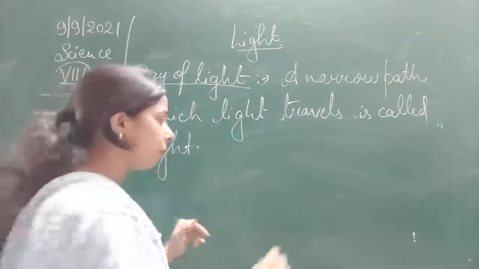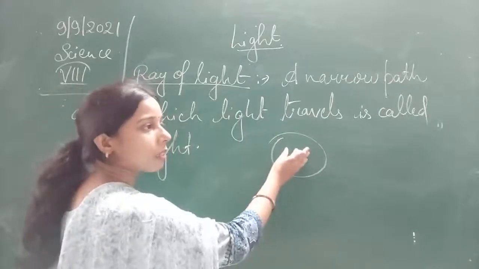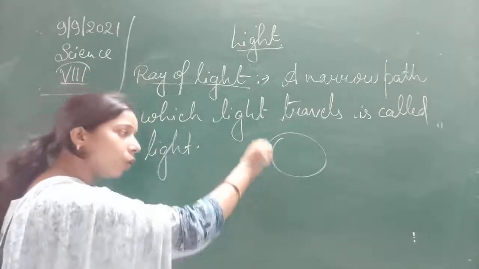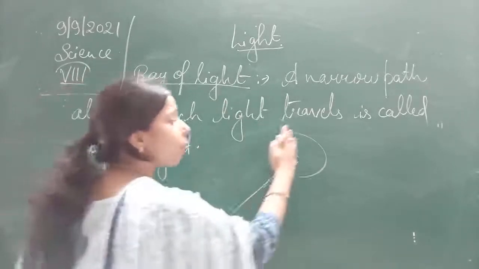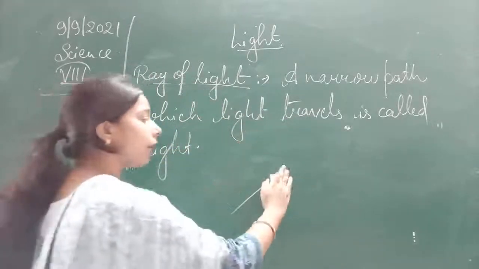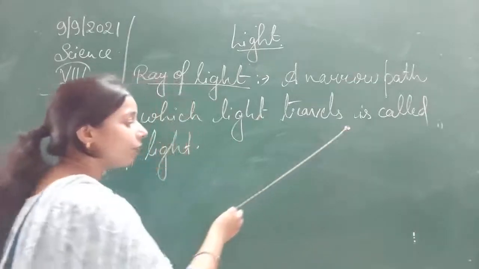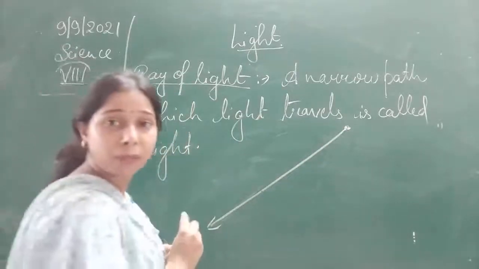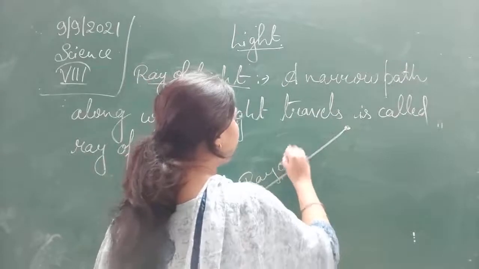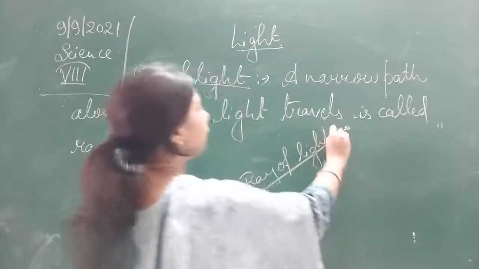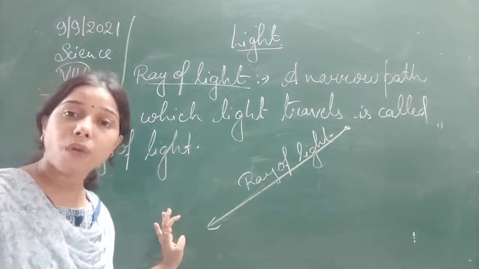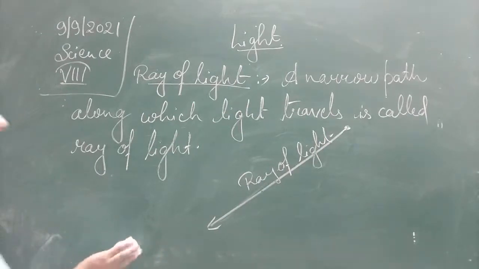It means a fine beam. Suppose the sun is there, of course in the sun there is no possibility that only one ray will come out of it. So if it is a point source, very far away from the earth, it appears really very small, so the light which comes out from it will be a very fine beam of light, and since it has a direction, like an arrow, we call it a ray of light. A very fine, narrow path along which the light is traveling, that we call the ray of light.